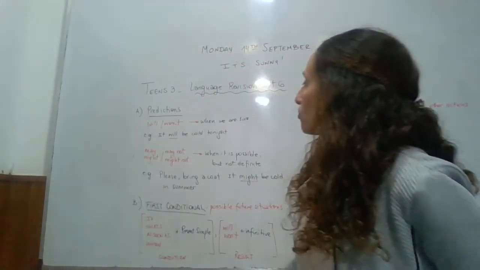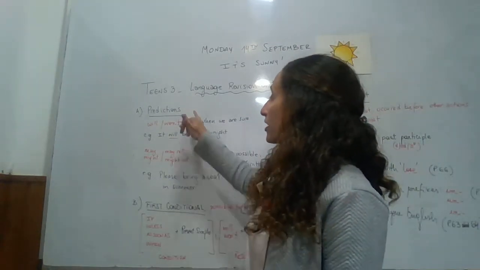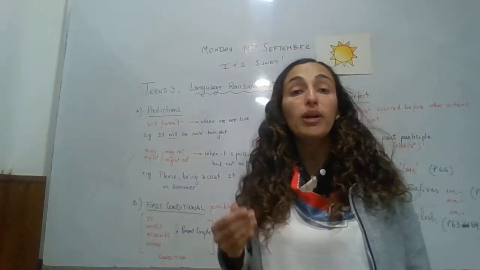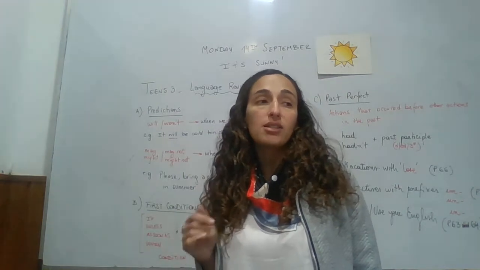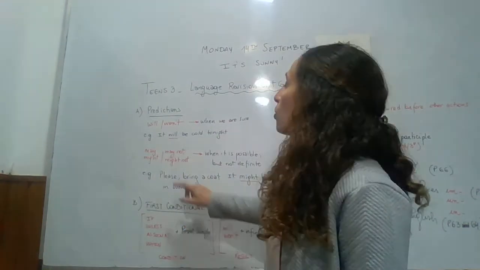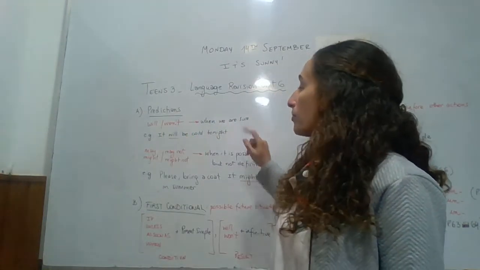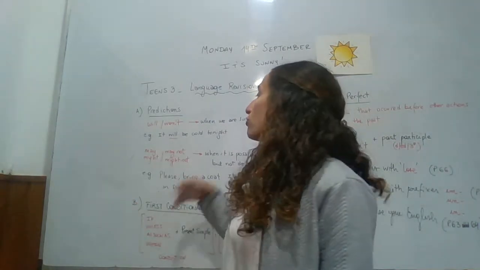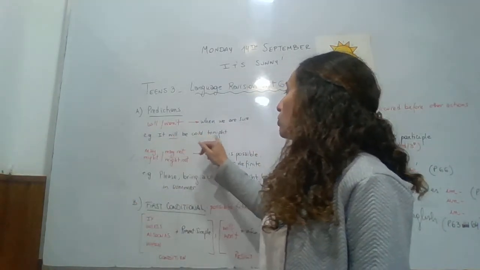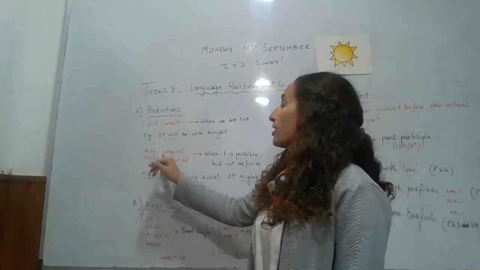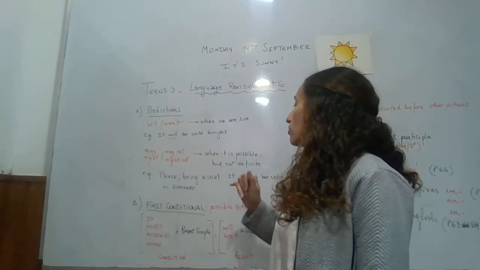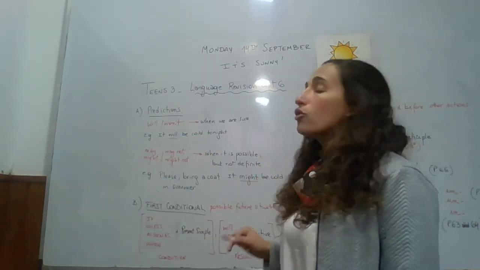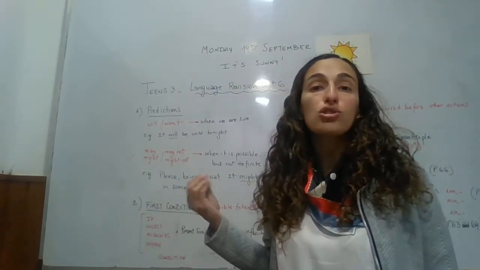Well, the topics that we learned in Unit 6 are predictions, making predictions with will, won't, or may, might, may not, might not. We use will or won't when we are sure it's a definite prediction. For example, it will be cold tonight. And we use may or might or may not, might not when it is possible but it is not definite. We are not so sure.